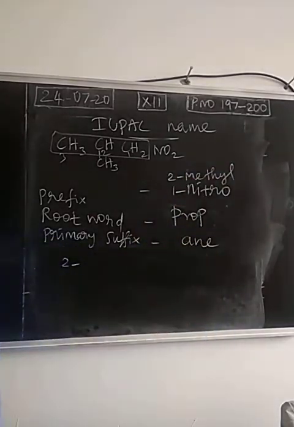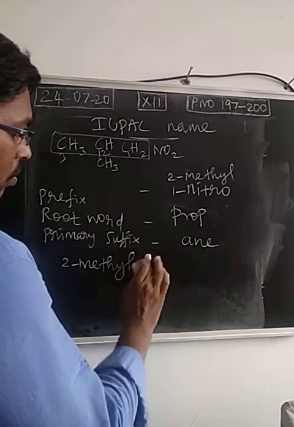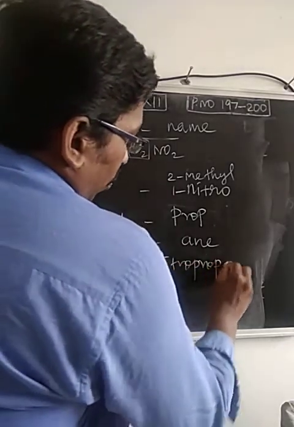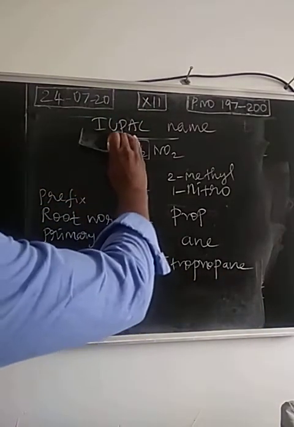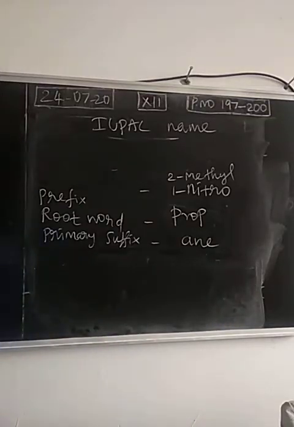Just connect all these. While mentioning the substituents, we have to follow alphabetical order. So 2-methyl-1-nitropropane. First compound over, second compound.